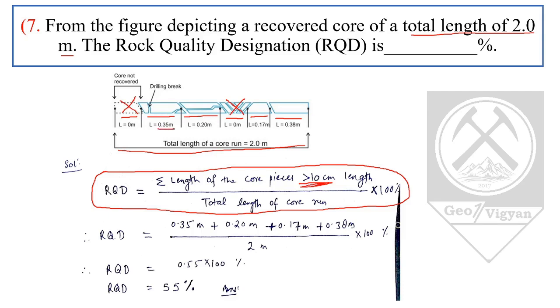We will add 0.35, 0.2, 0.17, 0.38 meters for the summation of the length of core pieces. We will put these values in the formula, and we get the RQD value to be 0.55 times 100, which comes to be 55%.